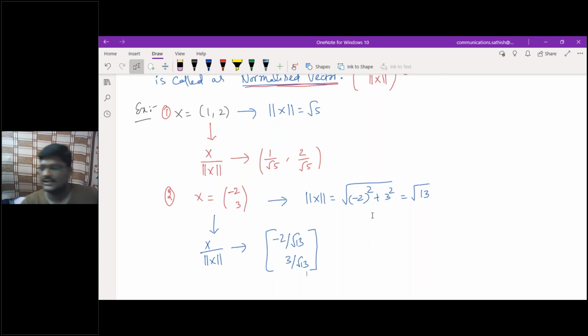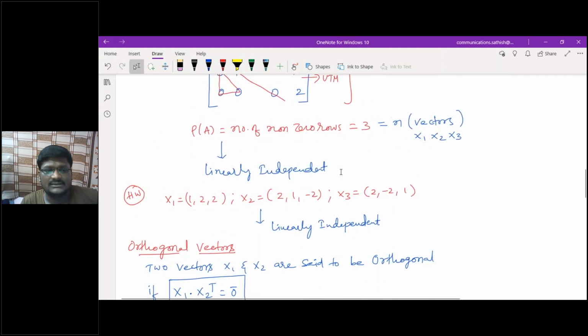Clear? Understood, all of you? Just revise all those conditions, I just gave you the definitions. Sometimes they will give you the vectors and ask whether they are linearly dependent or linearly independent, so try to check it properly. What is a vector? An arrangement of numbers in a particular order forms a vector. Am I correct?